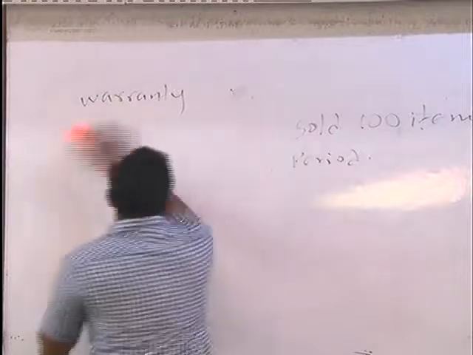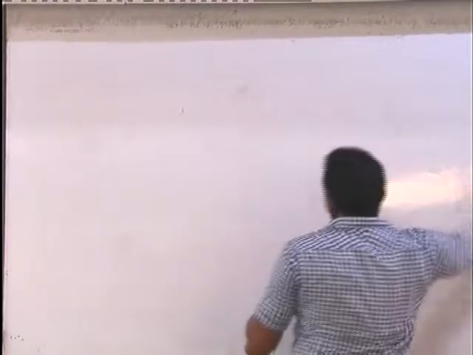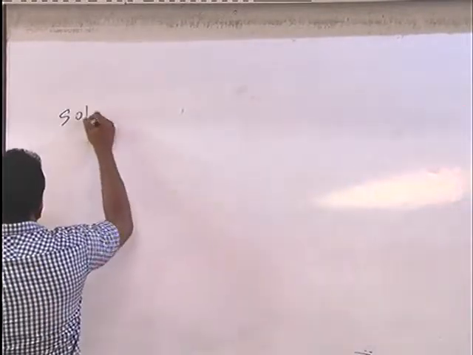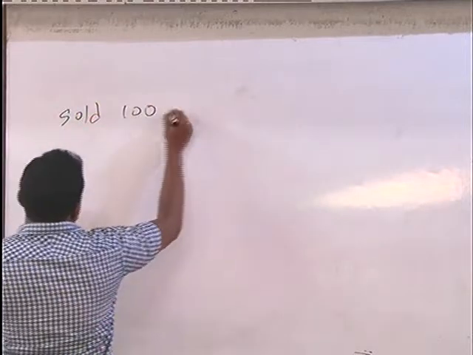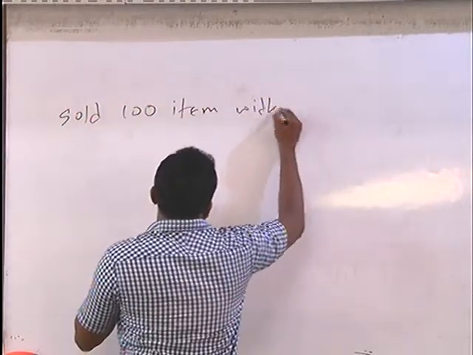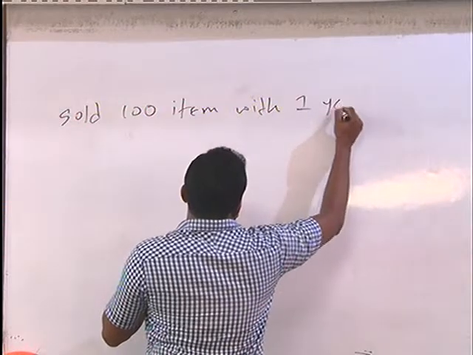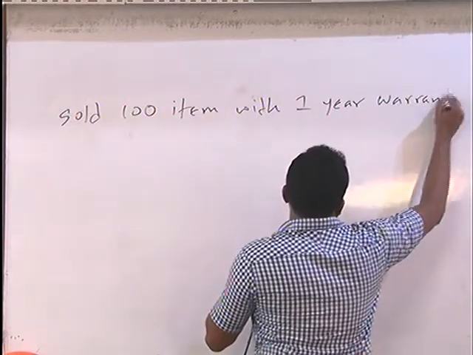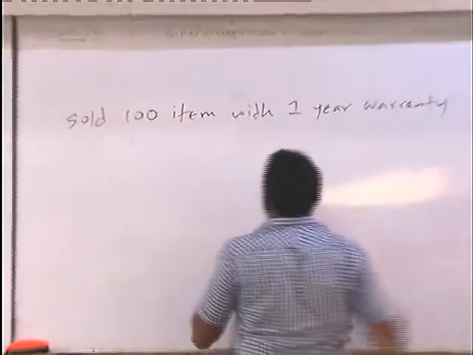We will take this here: sold 100 items with 1 year warranty, right?